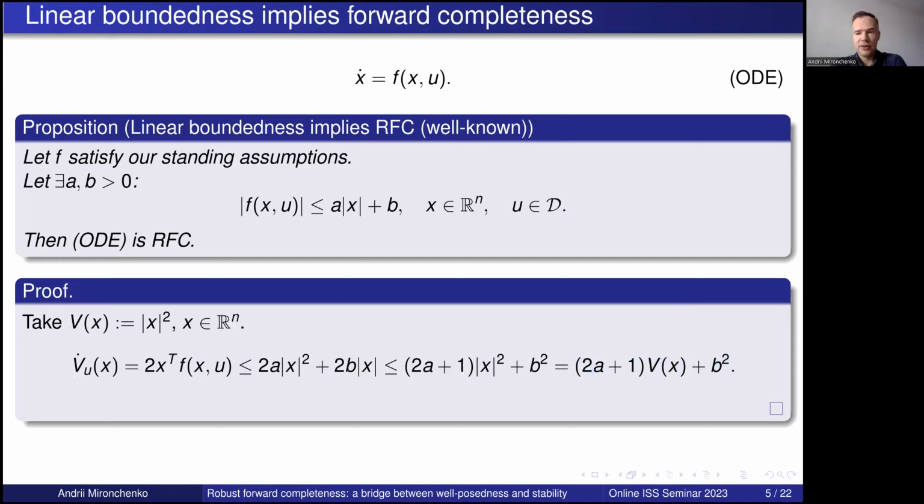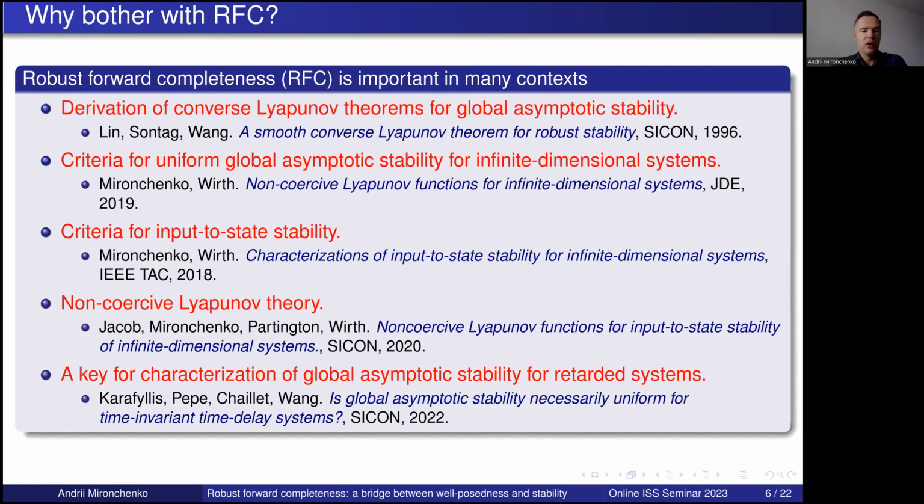This is clearly just a toy application. In reality, robust forward completeness is helpful for much more involved results. Namely, Lin, Sontag, and Wang have used this for derivation of converse Lyapunov theorems for global asymptotic stability. In this paper by Fabian Wirth and me, we have developed non-coercive Lyapunov functions theory, where robust forward completeness has played an important role.